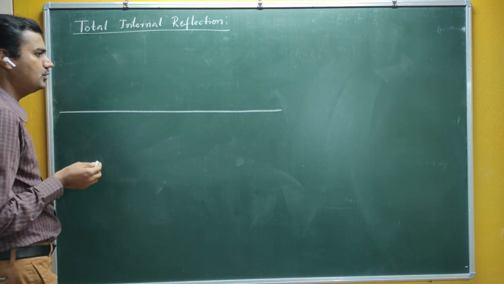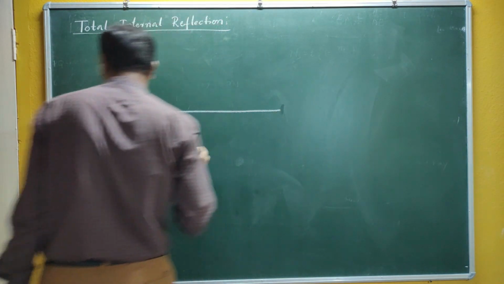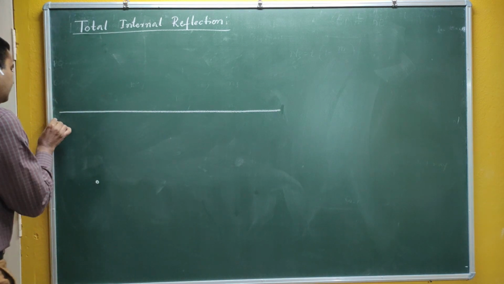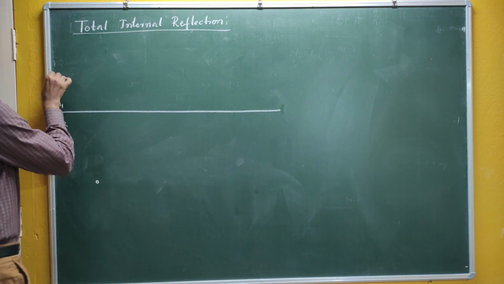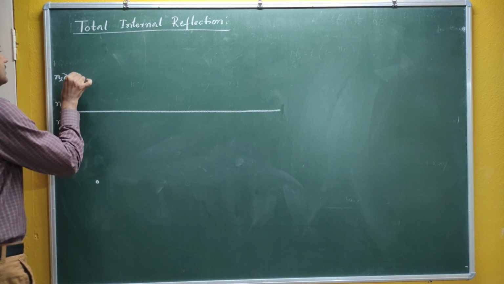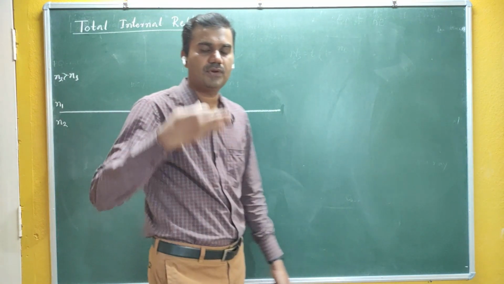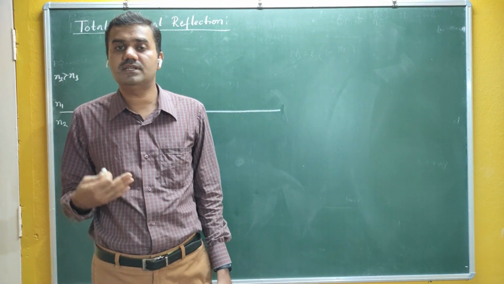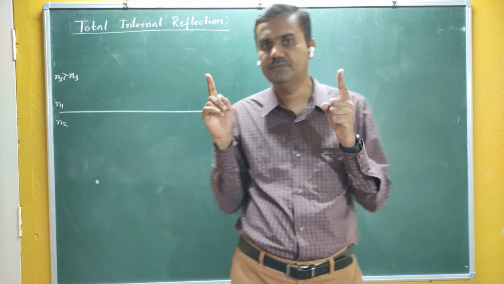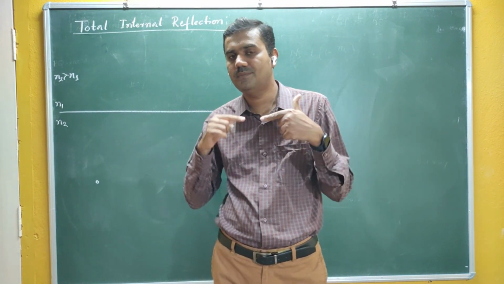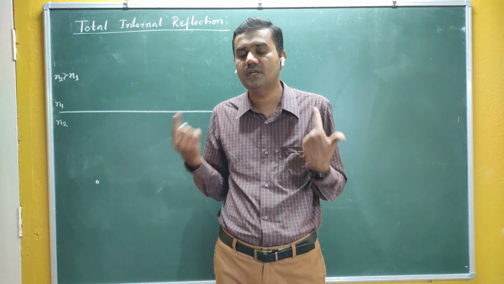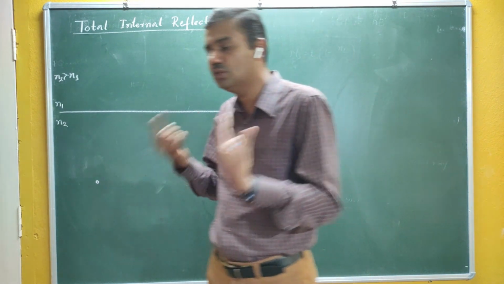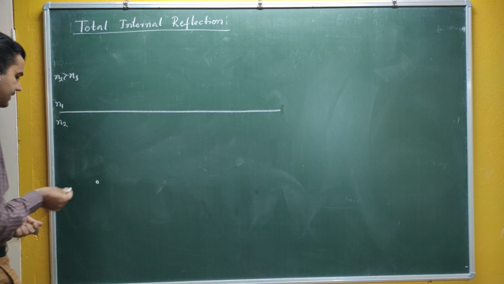For refraction, you require two mediums. So this is the object. Let me assume that this is N2 and this one is N1. Your N2 should be greater than N1. This is the first condition: light should travel from a denser medium to a rarer medium. Only then does total internal reflection take place. If light travels from rarer to denser medium, then light doesn't undergo TIR. The first condition is that light should travel from denser to rarer, not from rarer to denser.